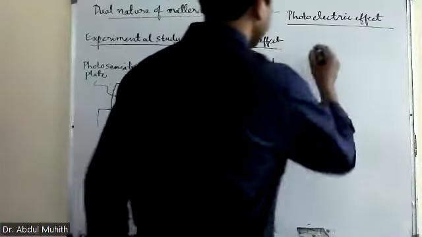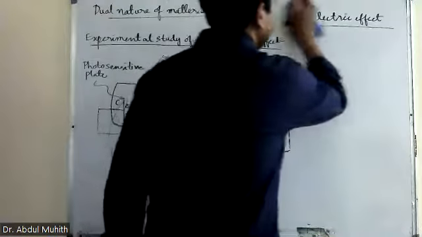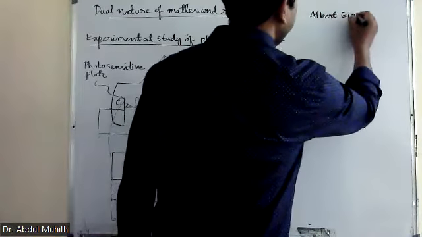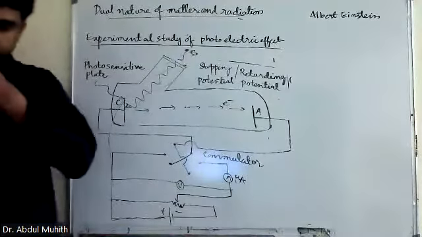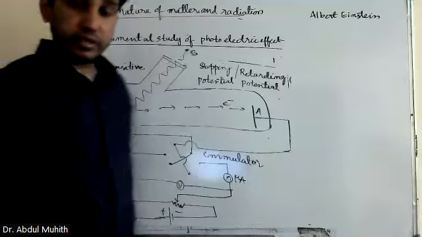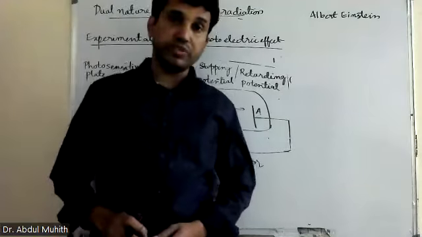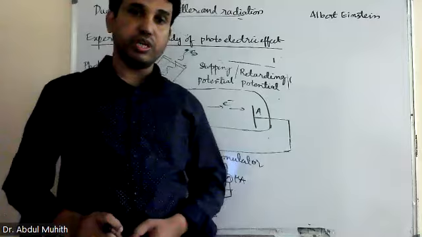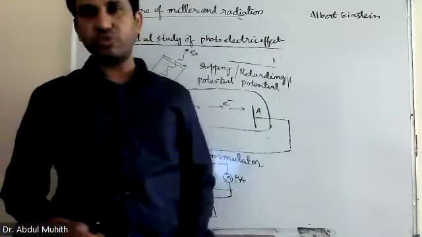So number one, I'll start explaining about Albert Einstein. He was actually a Jew and was born in Germany. After that he went to London, and then from there he went to the US. He got US nationality. That is how he became opposed to Hitler at that time. Anyways, we are not going into history.